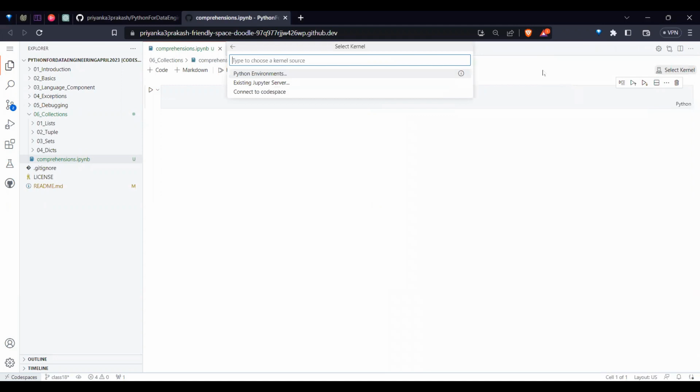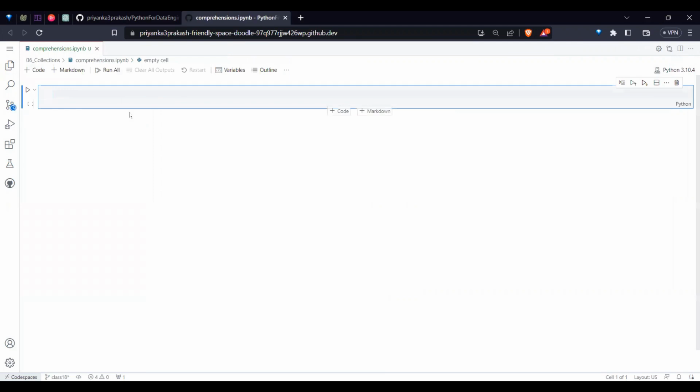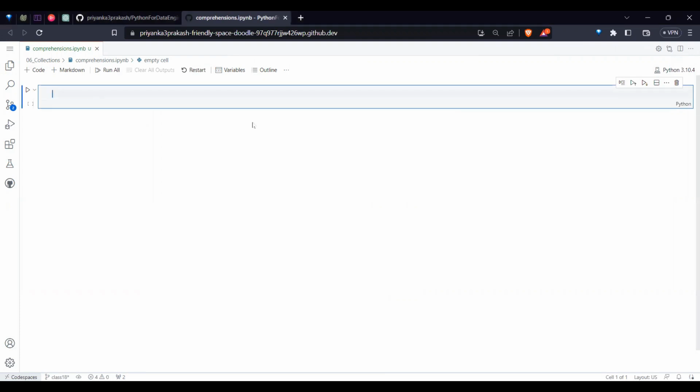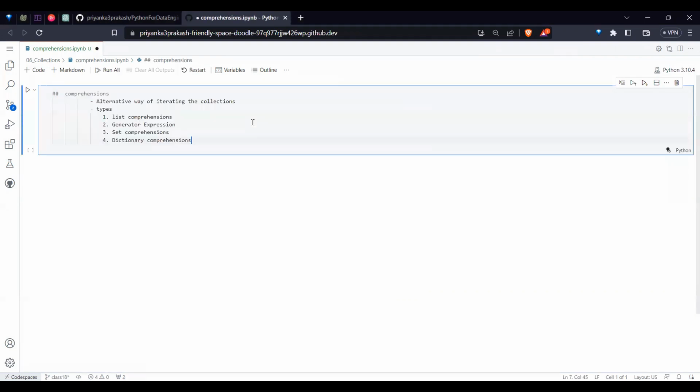So comprehensions means we work on the base data structures, which are list, tuple, set, and dictionary, and we create comprehensions. And what are these comprehensions? How can we work with them? Let's see. First of all, what does comprehension mean? In the true English meaning, it is making things precise. That is what comprehension means. Alternatively, doing it in one way.